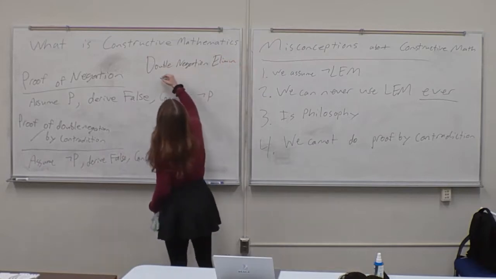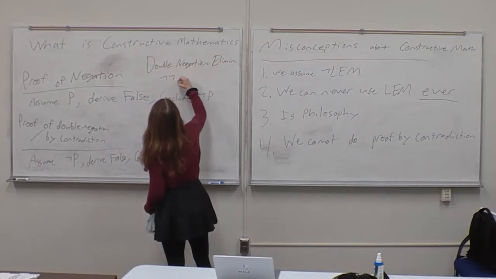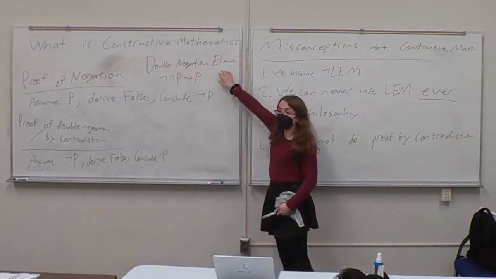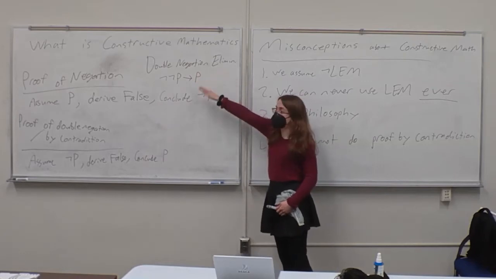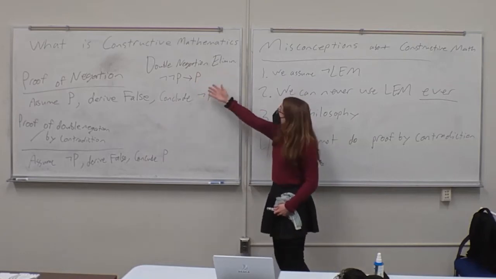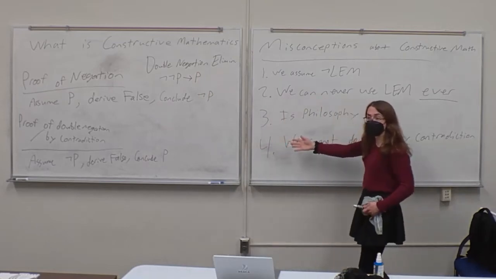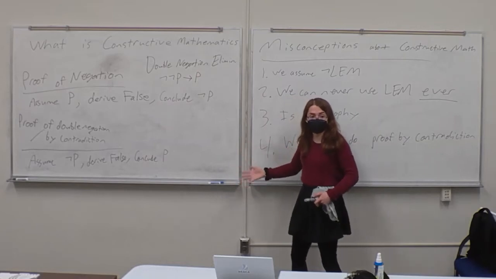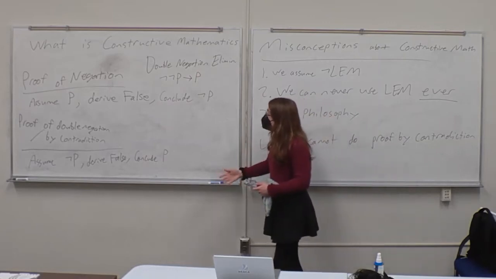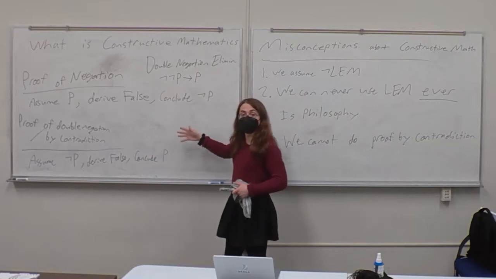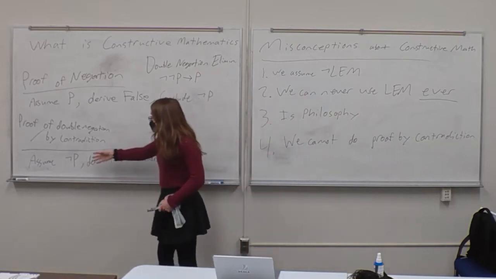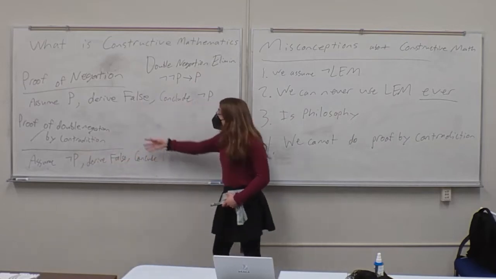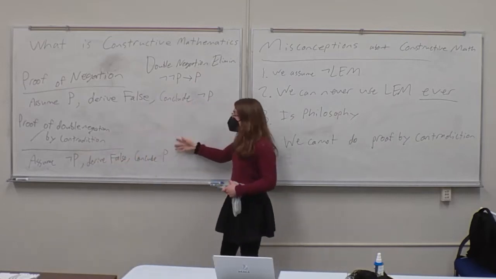And it's specifically the rule that not not P implies P. It turns out double negation elimination, the rule saying that if P is not false, then it's true, is equivalent to the law of excluded middle. So if we assume double negation elimination, we are doing classical mathematics, whether we want to or not. And as a result, proof by contradiction does split into two different cases. So now when we assume not P and derive false, all we have proven is the double negation of P. We've proven that not not P is true.